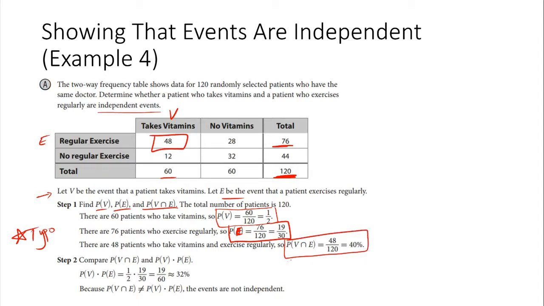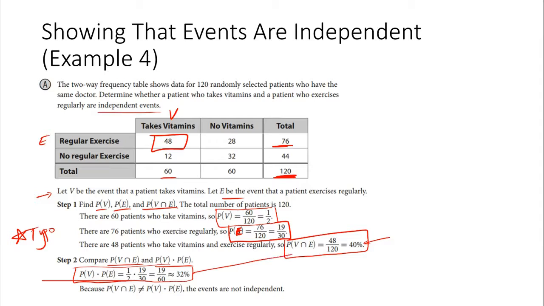Interesting. So comparing this idea, the probability of the intersection of event V and E should equal the probability of vitamins times the probability of regular exercise. But what we notice here is we had 40% here, but when we multiply the probability of E and V, we get like 32%.